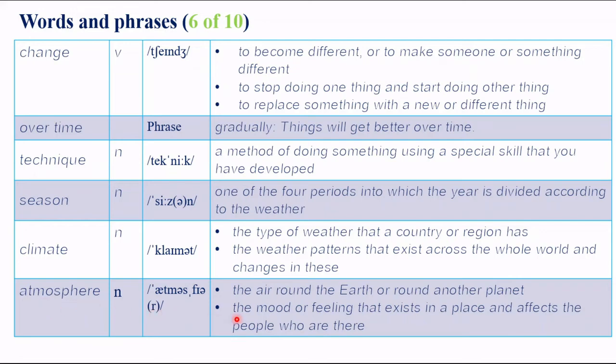Atmosphere. Atmosphere is the air around the Earth or around other planets, or the mood or feeling that exists in a place and affects the people who are there.